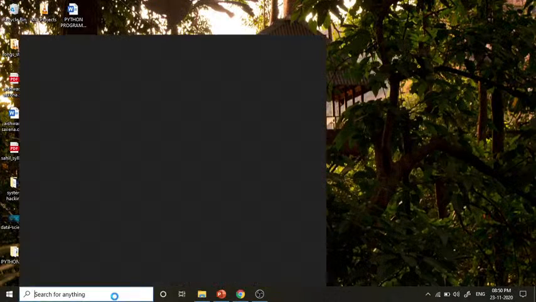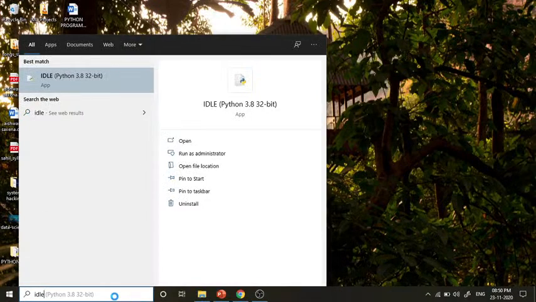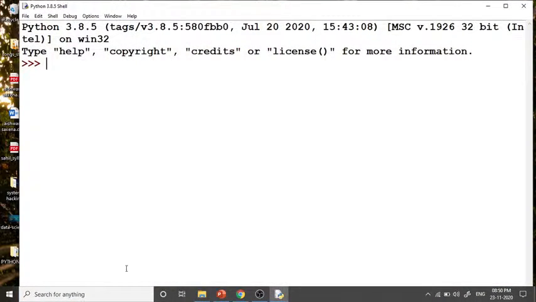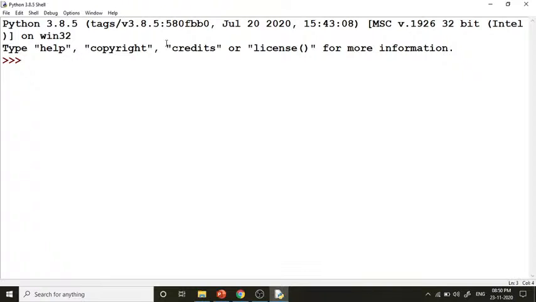So I am just searching for IDLE, or you can just search Python on your system. Here you will get this shell. As I am having the 3.8.5 version installed into my system, that shell is coming. You can see Python 3.8.5 shell. In your system, whatever version you have installed, that will be shown here.